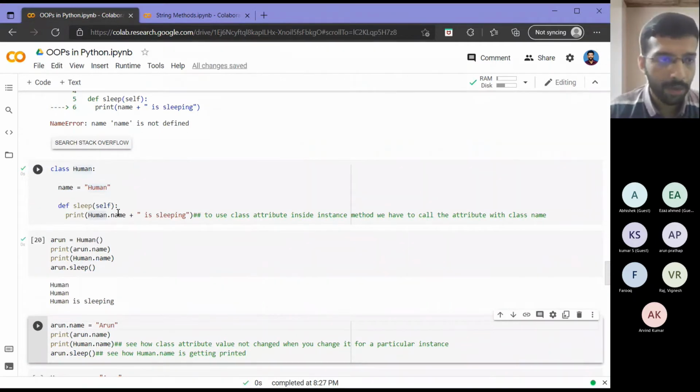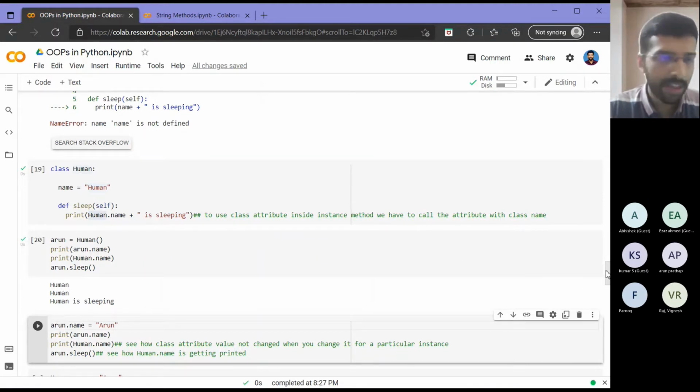Okay, I got a printout, but now what's the problem? As we saw in the Arjun problem, for whatever person, it will be telling that human is sleeping. Suppose I want to add one more level. I want to tell the name of the person and tell that that person is sleeping. Right. So then let's see.